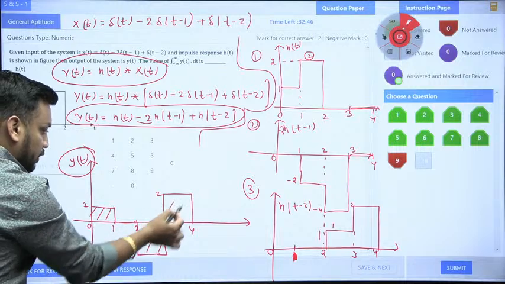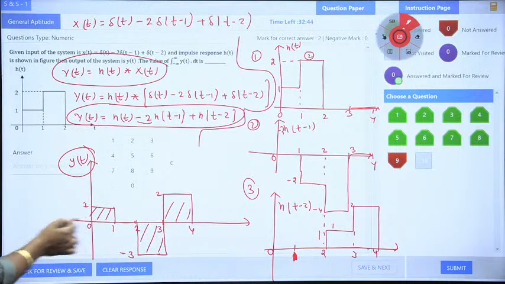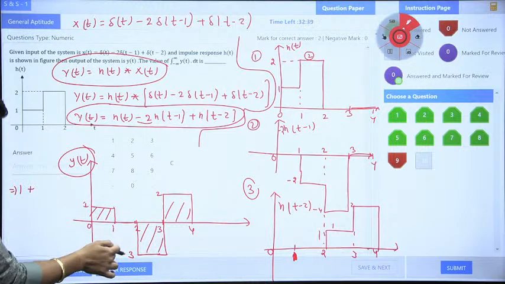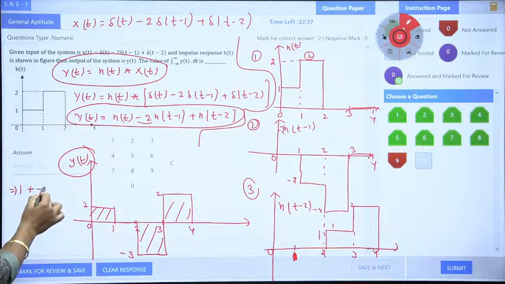And what is the area of this? Come on. So if you just calculate the area, A into B, is it 1, sir? What is the area? Area is, because amplitude is magnitude, minus 3 into 1. So area is minus 3 here.